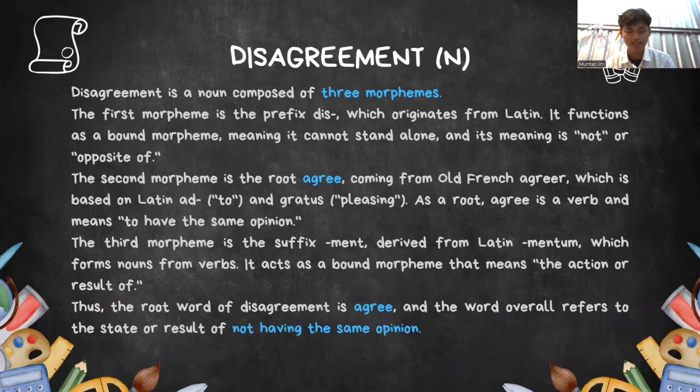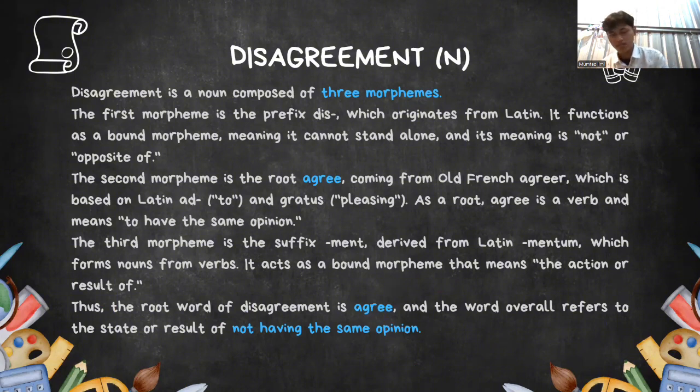Analysis of disagreement. Disagreement is a noun composed of three morphemes. There are three morphemes in the word disagreement. The first morpheme is the prefix dis, which originates from Latin. It functions as a bound morpheme, meaning it cannot stand alone, and its meaning is not or opposite of. The second morpheme is the root agree, coming from Old French agréer, which is based on Latin ad and gratus,